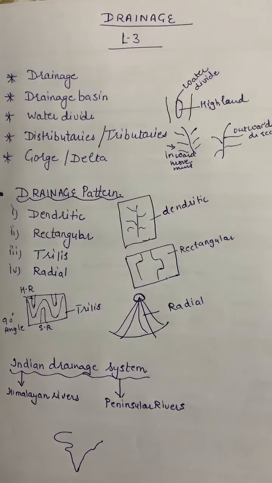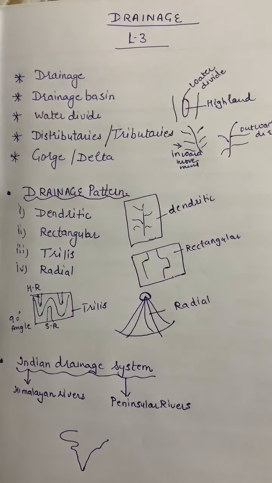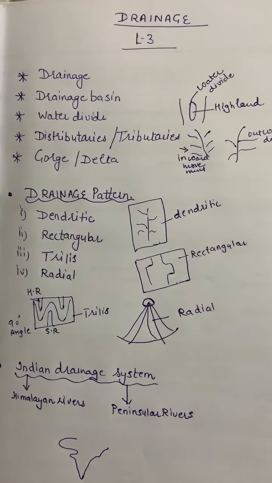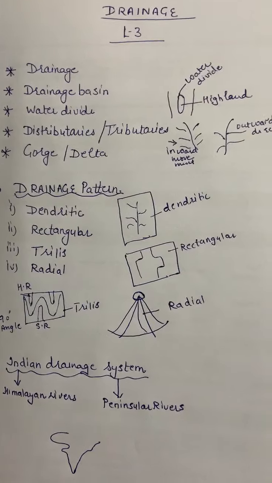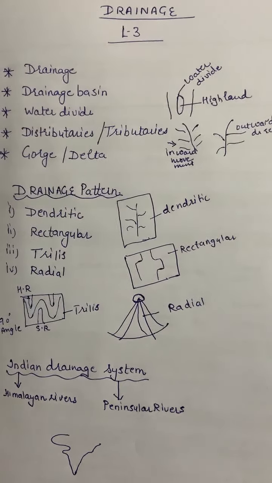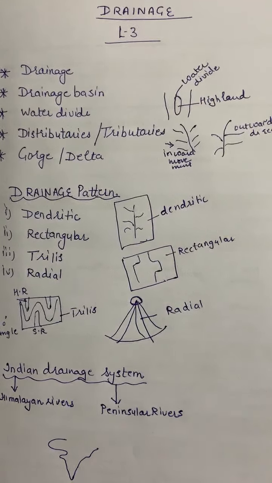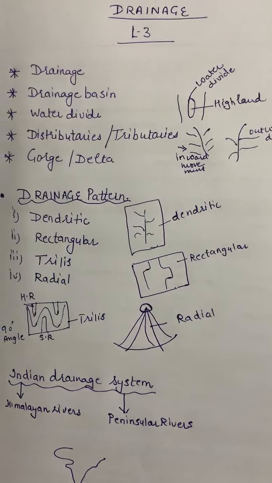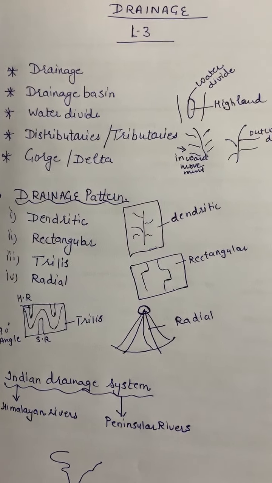Drainage means a river with its tributary and distributary. When they make a system, that is known as drainage system. Now, what is drainage basin? Drainage basin means when one single river flows in a particular area, that is known as drainage basin.